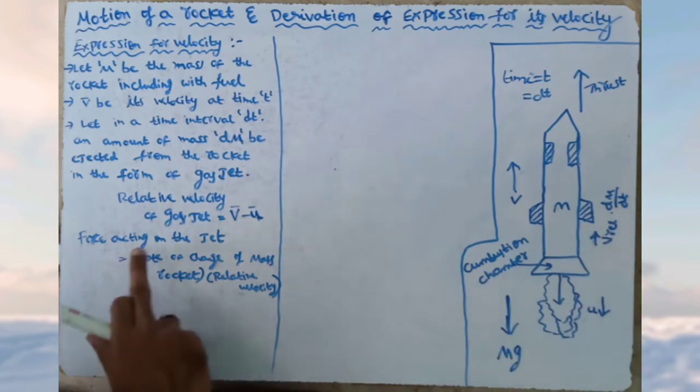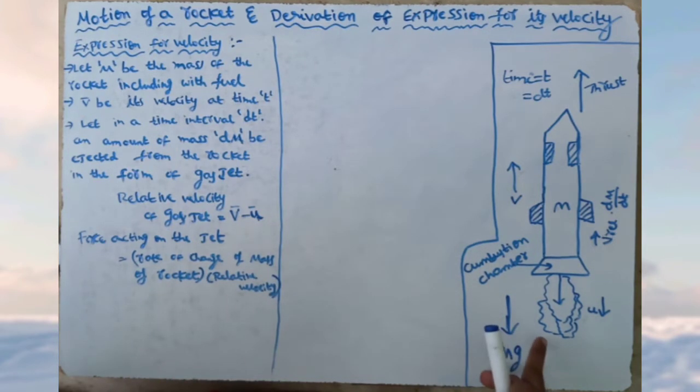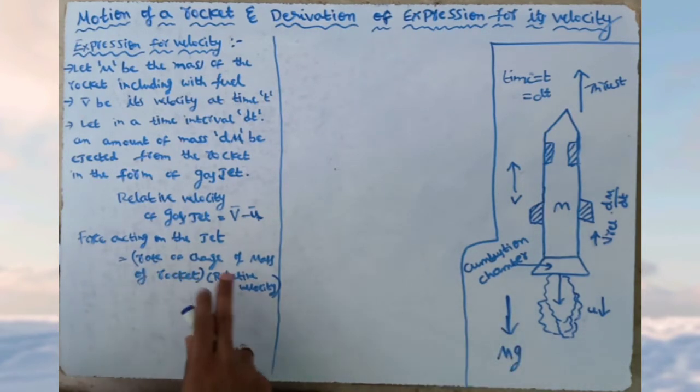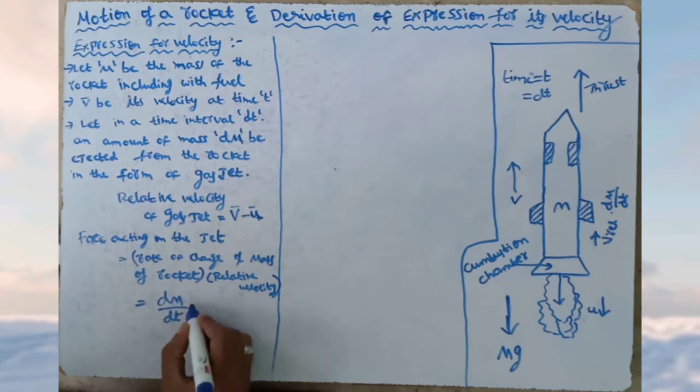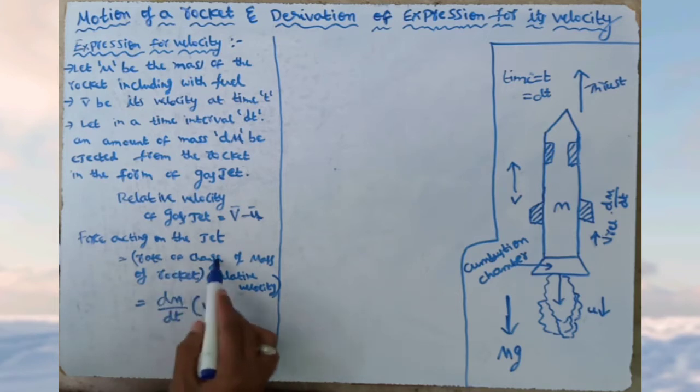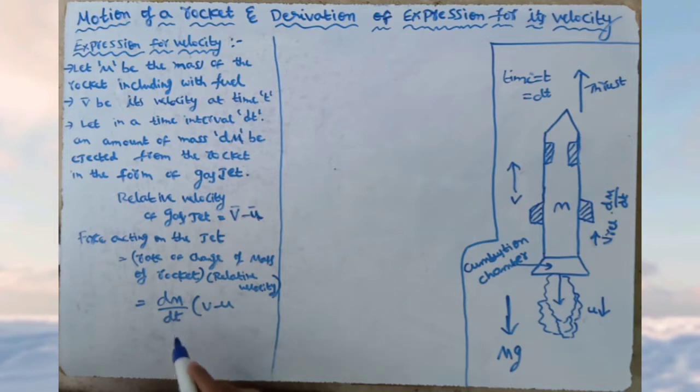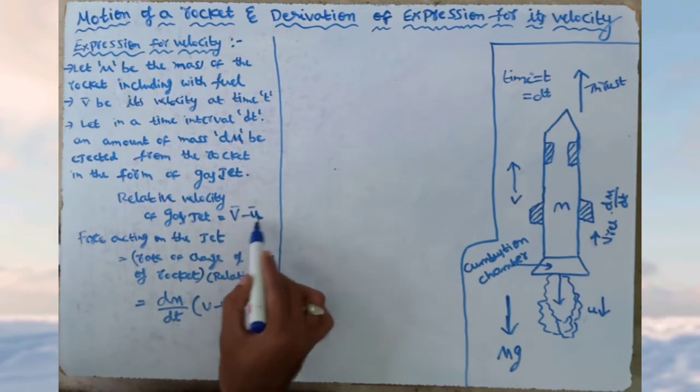So the force acting on the gas jet is equal to the rate of change of mass of the rocket into the relative velocity, which is dm by dt into v minus u. Here dm by dt is the rate of change of mass of the rocket with respect to time, and v minus u is the relative velocity.